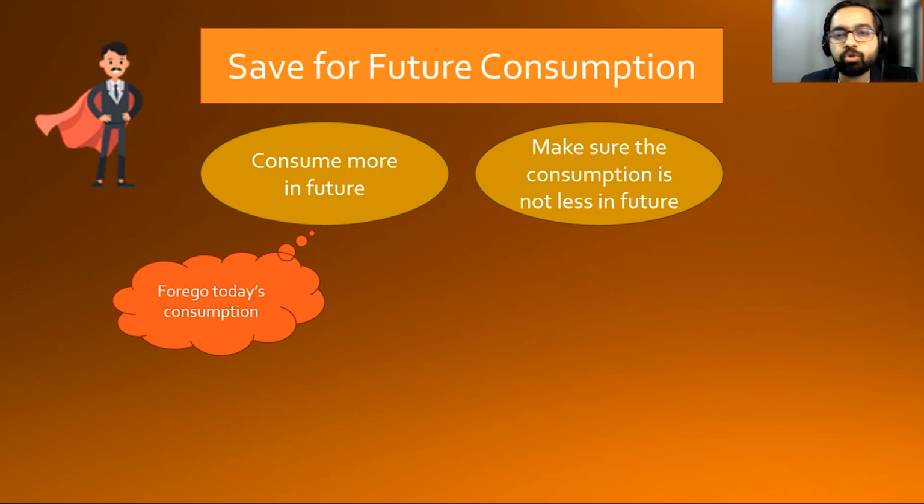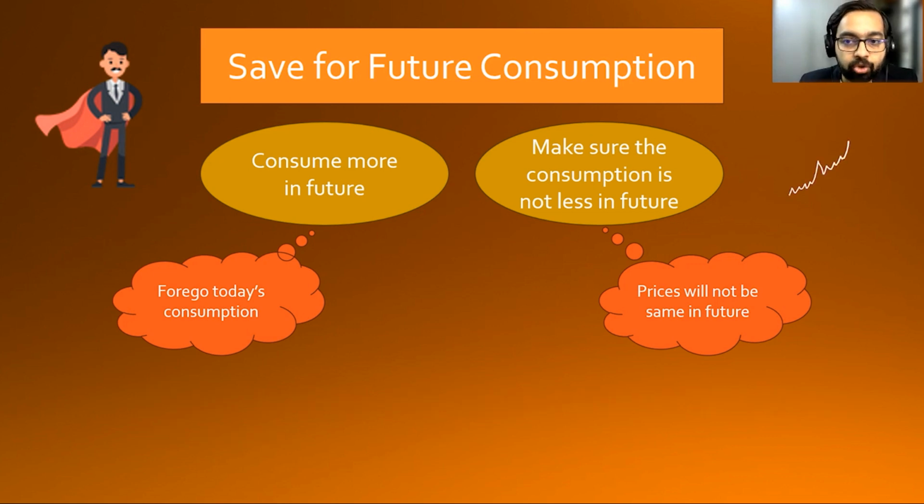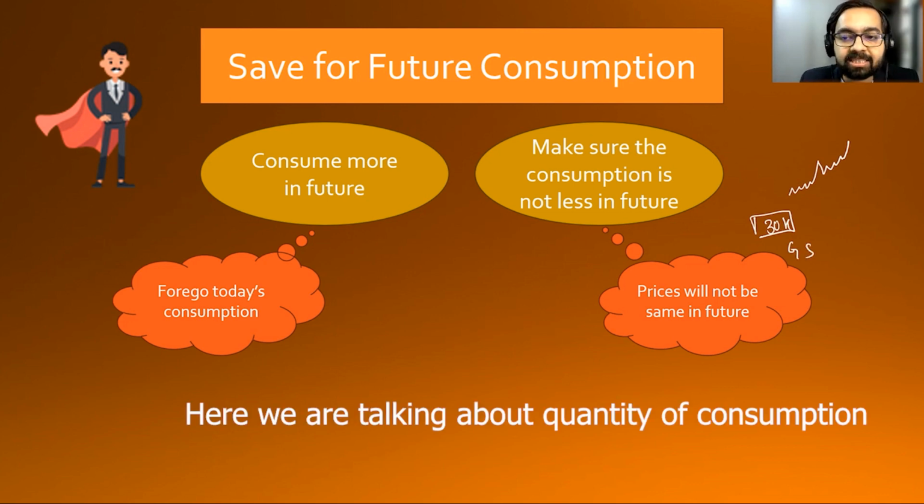He also needs to make sure, because prices of goods and services are not the same, that because of inflation the prices will increase in future. So he needs to make sure that his 30,000, which he is receiving today, and whatever goods and services he can consume today, is at bare minimum equal to what he would consume in future.